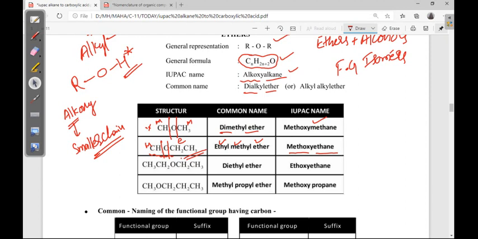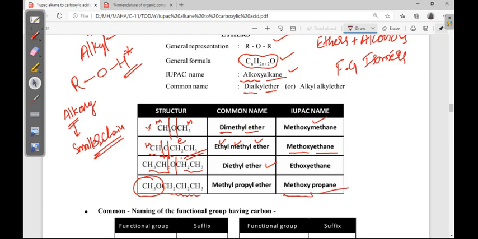Next, there is no problem here. The two carbons are the same, so ethoxyethane. In the common name, two ethyl groups, so diethyl ether. Now again, this methyl group is with oxygen. So what is the name? Methoxy, and these three carbons are propane, so methoxypropane.